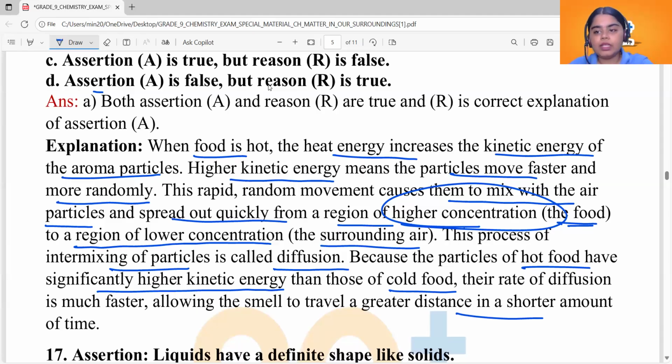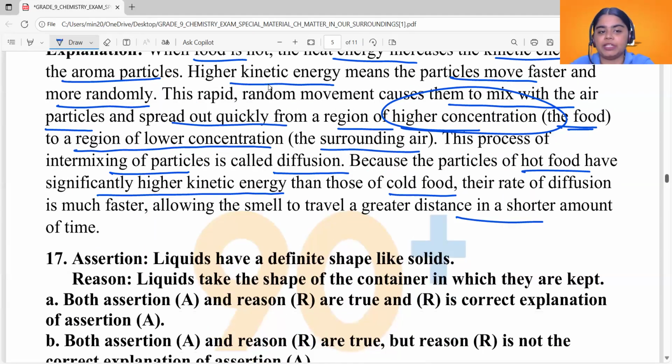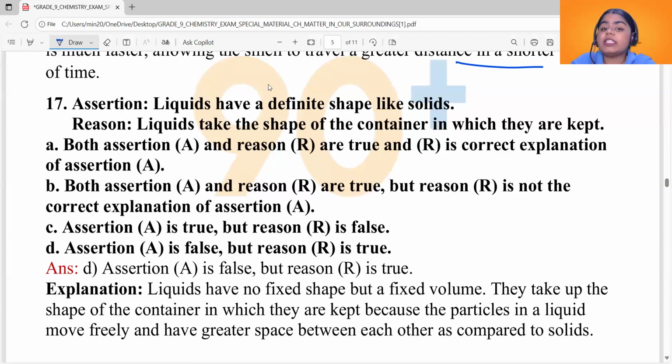Okay, now see the next assertion reason question. Assertion is liquids have a definite shape like solids. Reason is liquids take the shape of the container in which they are kept. Now both are contradictory statements, right?